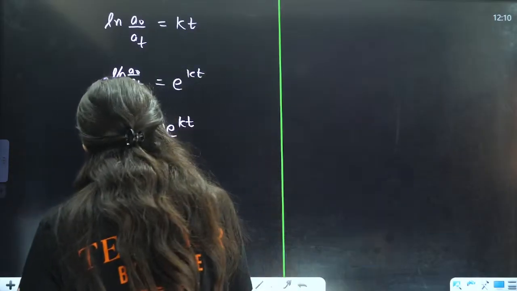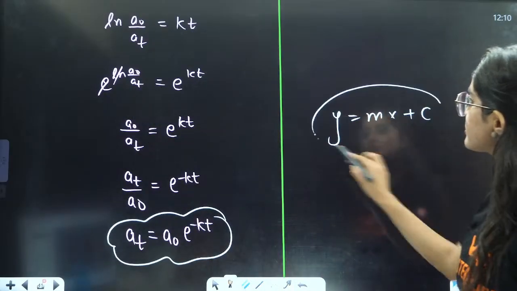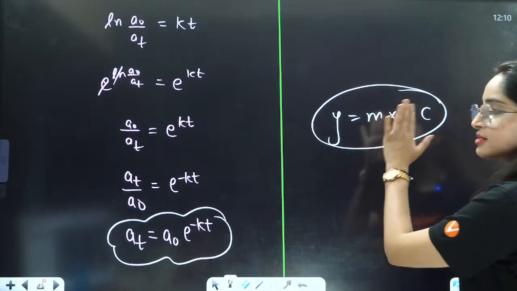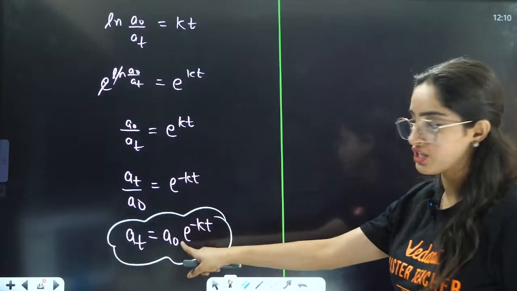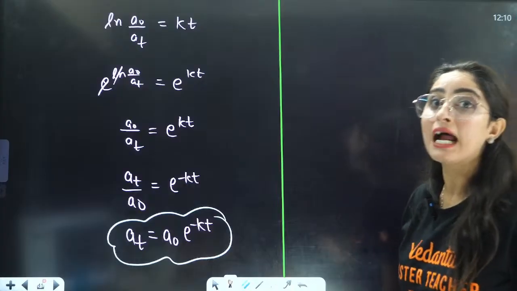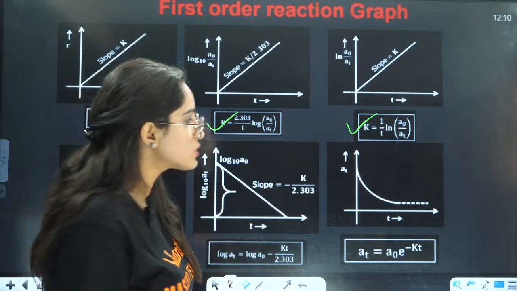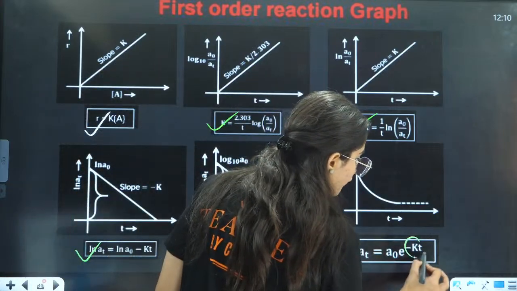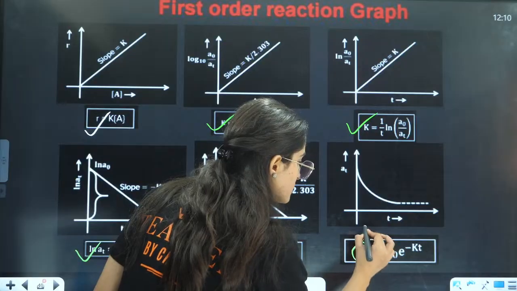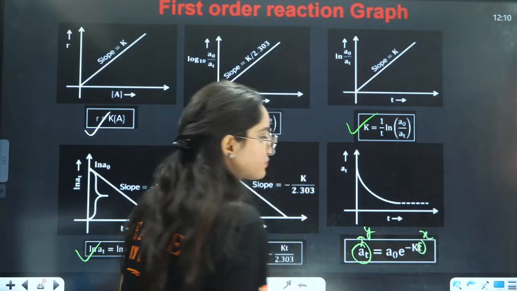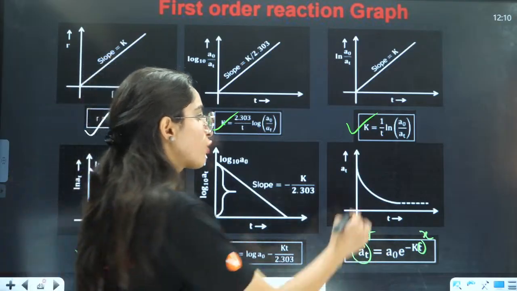Right? The same way we know that y is equals to mx plus c. This is a straight line graph, right? We know that this is a straight line graph. In the same way, this equation, where you have the value is equals to initial value times e raised to power minus of that, is a graph of exponential, and that is going to be like this, because here you have minus of kt. Here this is going to be your y, this is going to be your x, and this thing is going to be your m. And this a naught is the intercept.